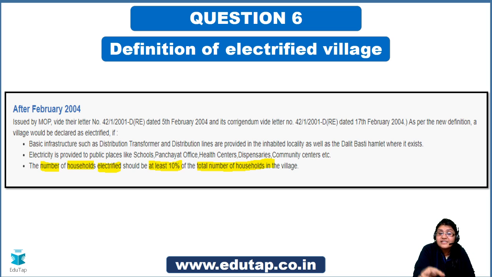So this is a lacuna here. If just 10% of the households are electrified, the village is labeled electrified. So what about the remaining households? That lacuna was actually envisaged to be covered by the Saubhagya scheme, right friends? So understand those things clearly.